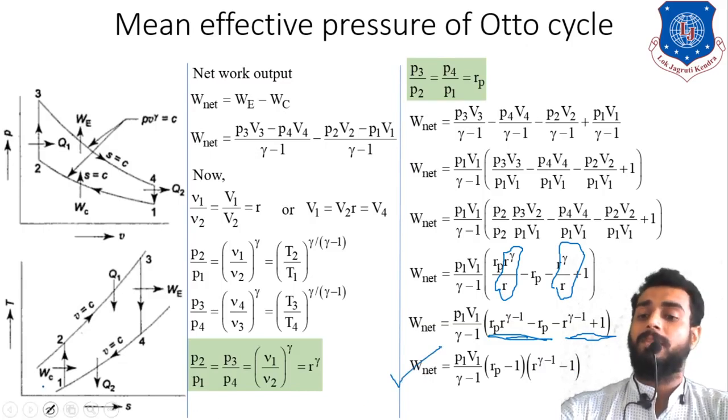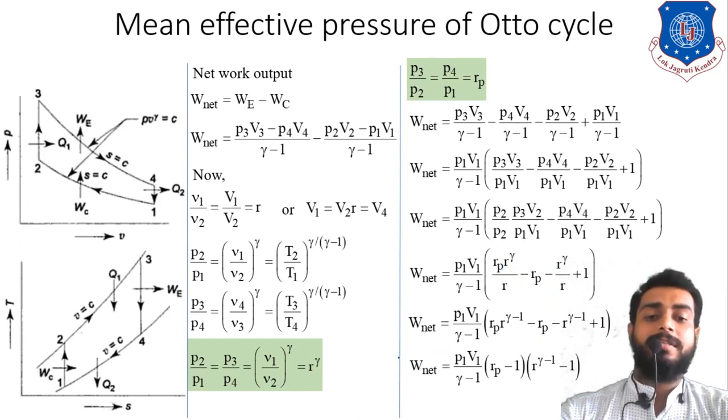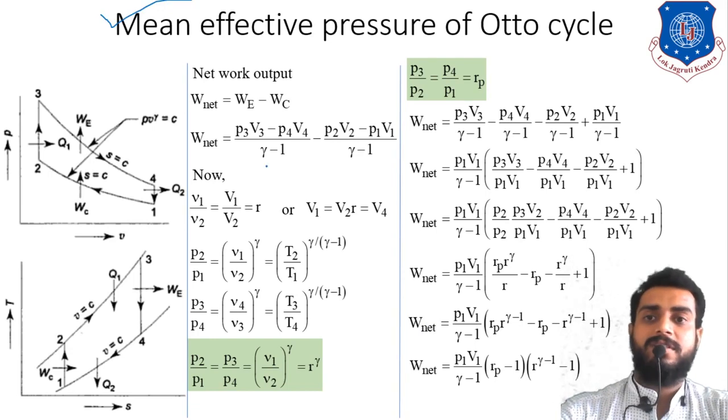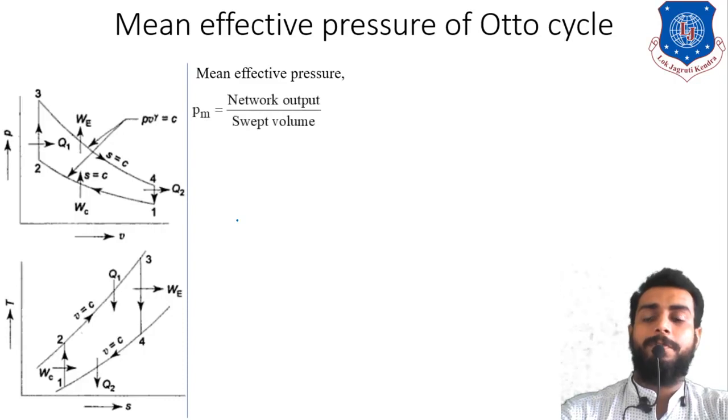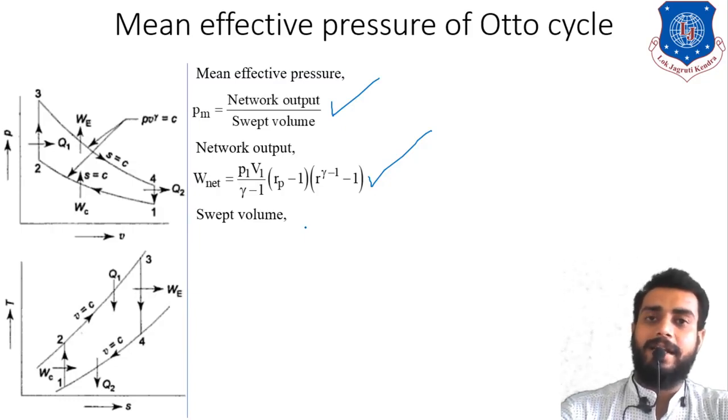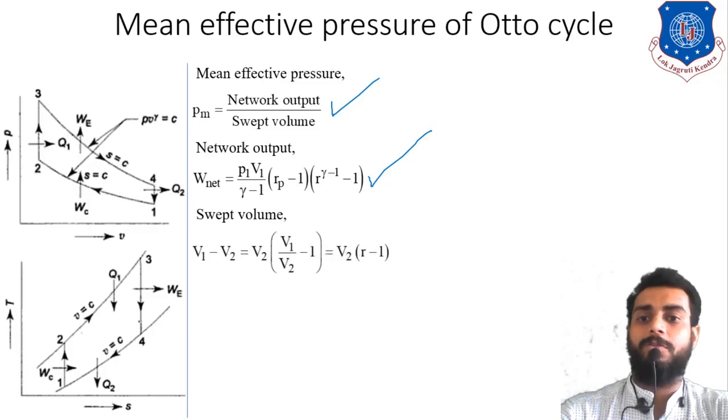Now let us write it down on one side: W net is P1 V1 upon gamma minus 1 into Rp minus 1 into R raised to gamma minus 1 minus 1. Our main aim is to find the mean effective pressure. The definition of mean effective pressure is simple: net work done divided by swept volume. Net work output is already known to us, we have derived that. And swept volume is Vs, and Vs is equal to V1 minus V2. We have already seen that in our numericals.